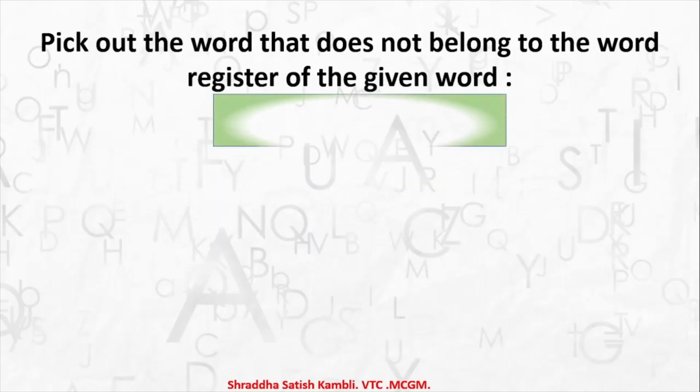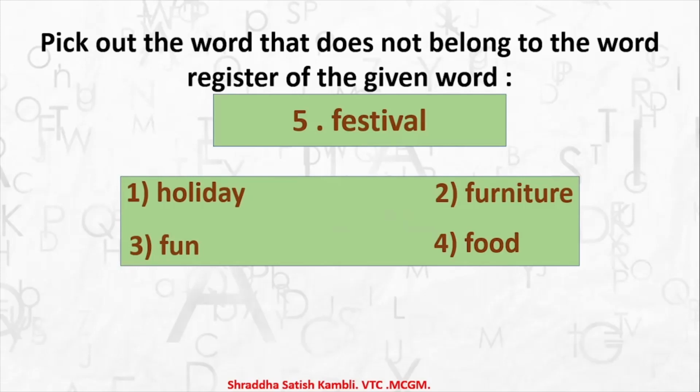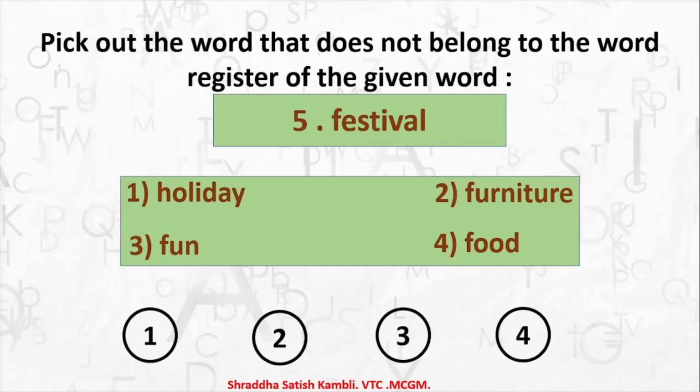Let's take a look at one more example in this pattern. You have festival. Look at the words holiday, furniture, fun, and food. Which are the words associated with festival, and which is the word which is not associated with festival? Let's check. It is option number 2, furniture. For festivals we get holidays, we have a lot of fun, and tasty food to eat, but furniture is not so related to festival. So this was the next example.